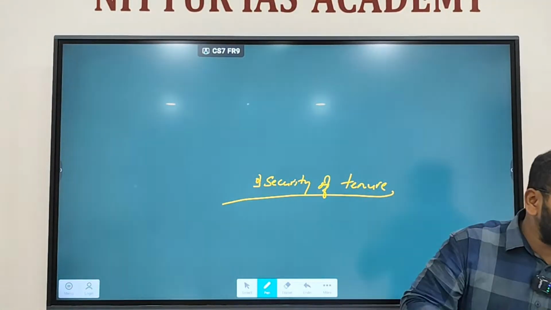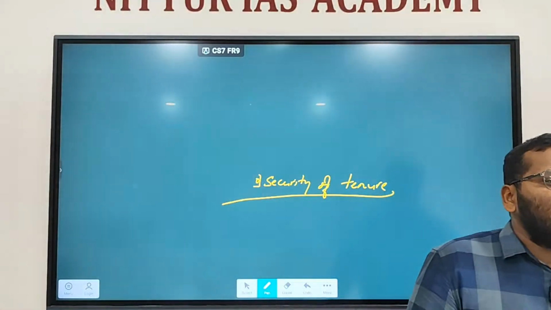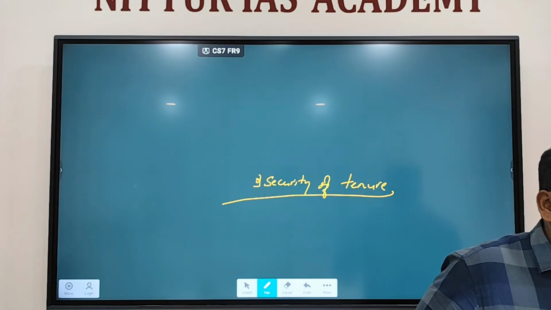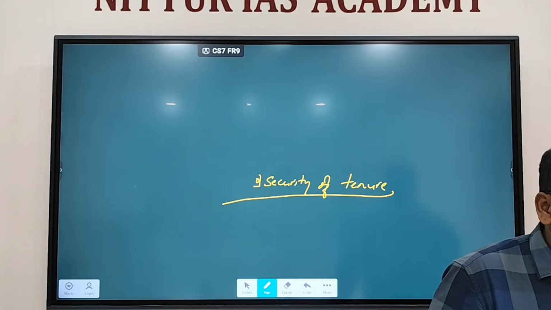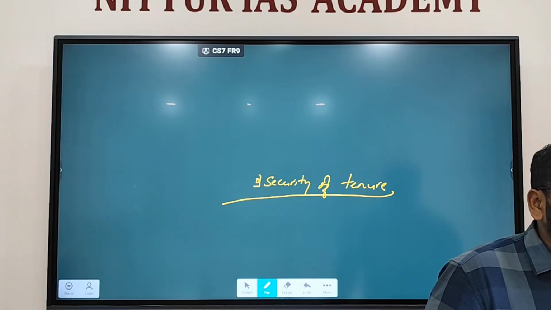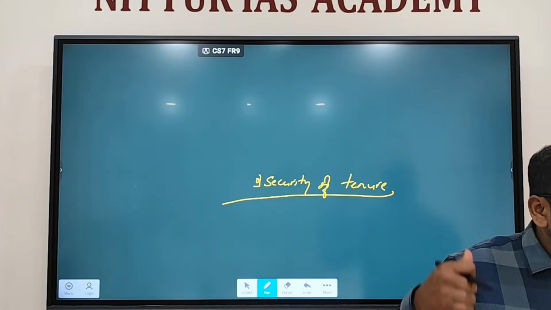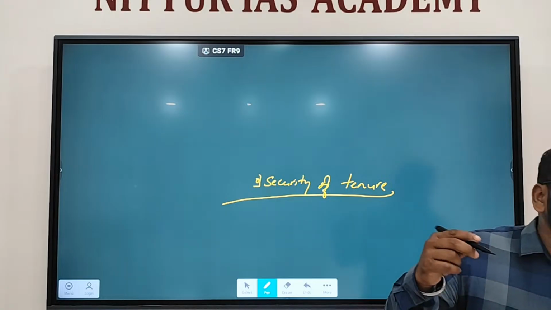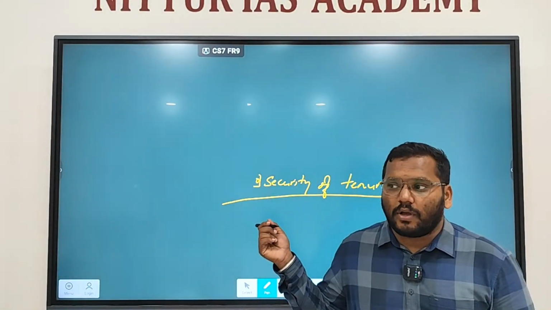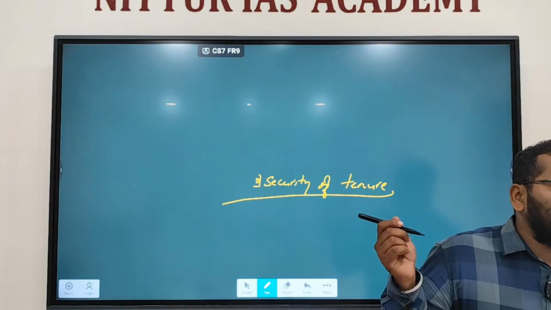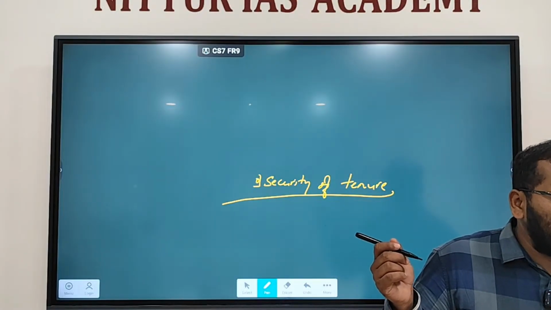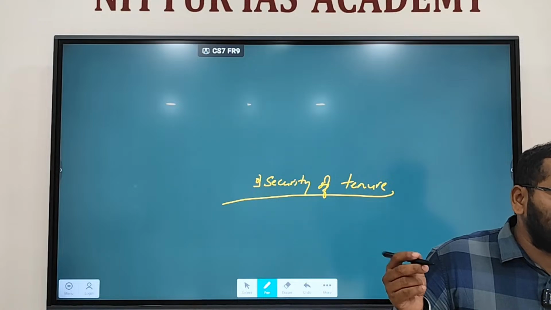If it is very easy to remove a judge of the Supreme Court, then if a judge gives any adverse judgment against any government authorities, he could easily be removed, no? Then there won't be any independence, right? It would have been biased, by now corrupted, right? To avoid that, the framers of our Constitution have provided security of tenure. Once a judge of the Supreme Court is appointed, it is very difficult to remove him from the position.